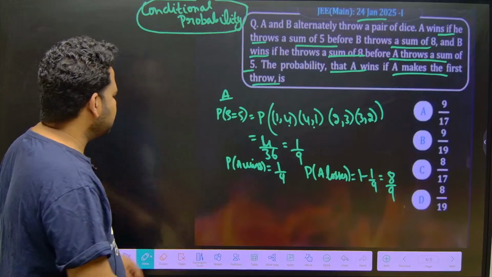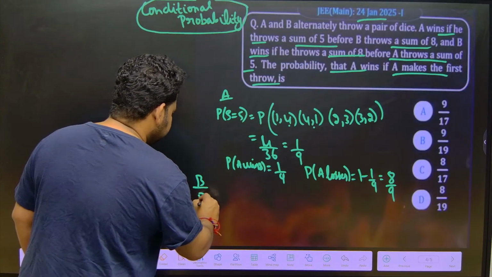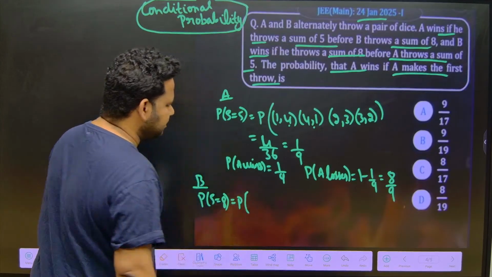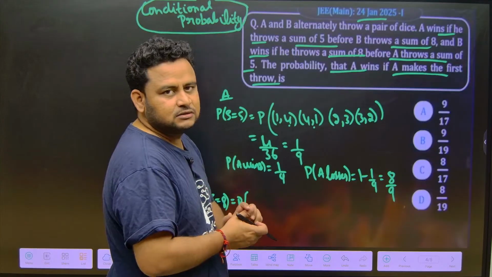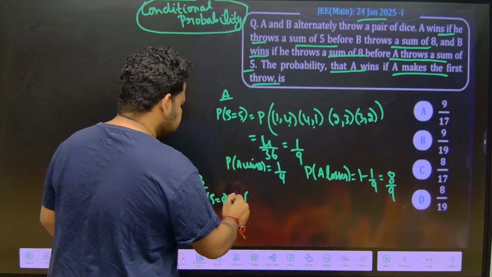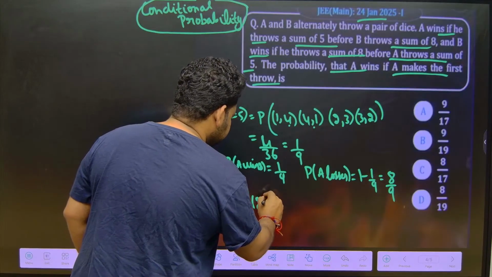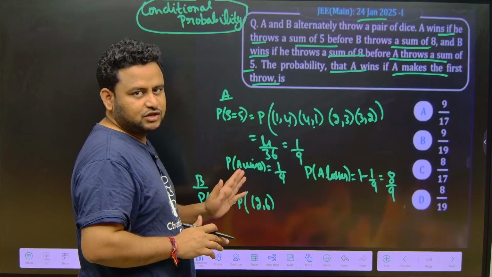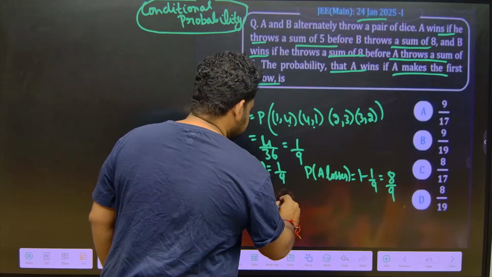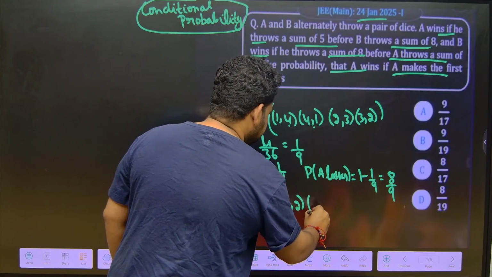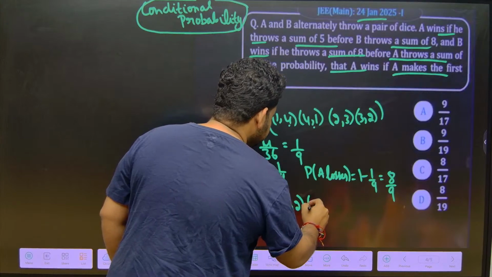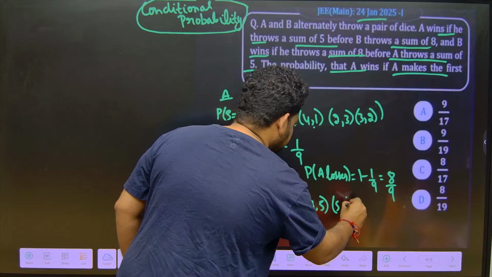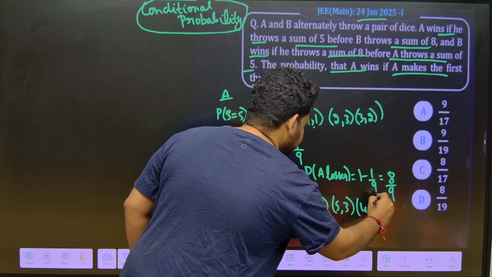Now, let us talk about B. The sum should be equal to 8. What are the possibilities? Sum equal to 8 means (2,6), (6,2), (3,5), (5,3), and (4,4). Please don't confuse this with the previous question, which was not a fair dice. Here it is a fair dice, so the numbers will be 1, 2, 3, 4, 5, 6.